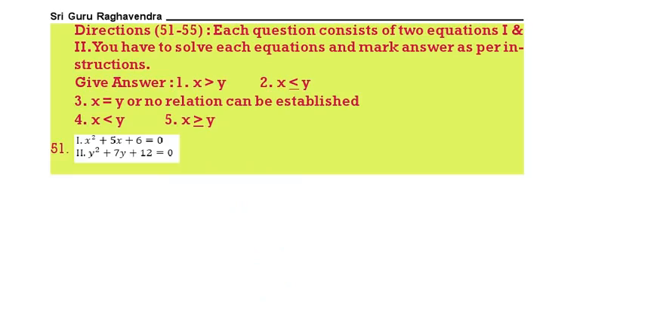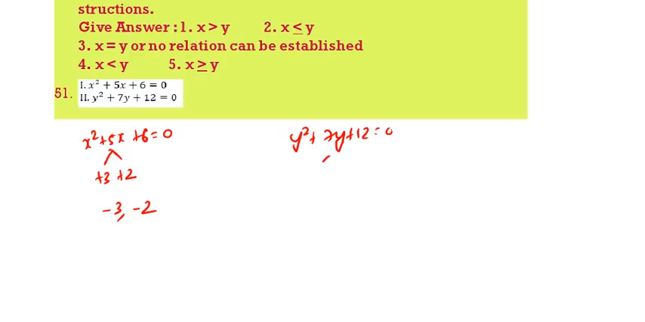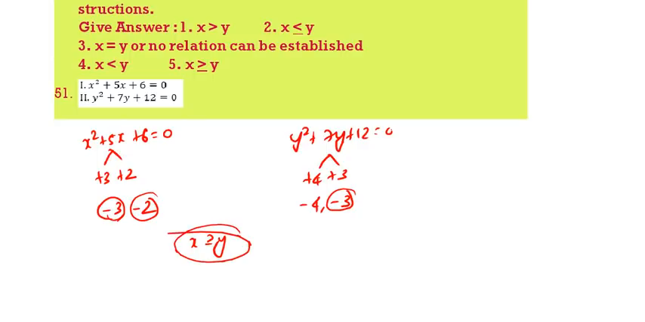Next, quadratic equations. We have to identify which is greater than which one. X square plus 5x plus 6 is equal to 0. Y square plus 7y plus 12 is equal to 0. Here we can take plus 3 plus 2. Answers minus 3 minus 2. Here plus 4 plus 3. Minus 4 minus 3. So x is greater than or equal to y. So minus 3 minus 3, minus 2 is greater than both minus 4 and minus 3. So x greater than or equal to y.